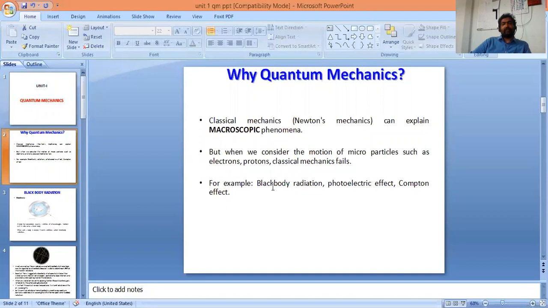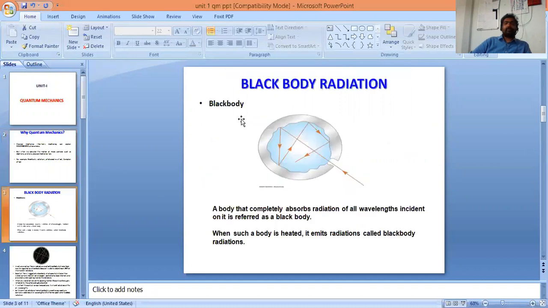So, a new type of mechanics is introduced to explain these facts or phenomena. That is called quantum mechanics. So, the final conclusion is classical mechanics can explain macroscopic phenomena. Quantum mechanics can explain microscopic phenomena. Our topic of interest for this session is black body radiation.